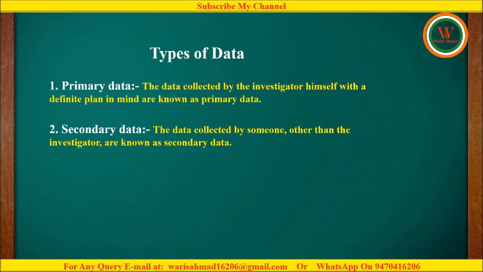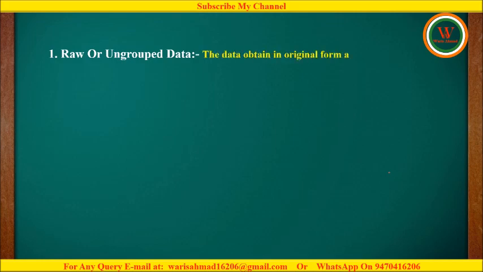Now we will see some terminologies which are associated with this chapter. The very first topic is raw or ungrouped data. The data obtained in original form are called raw data or ungrouped data. Suppose we are doing a survey in a class to find out the blood group of each student.